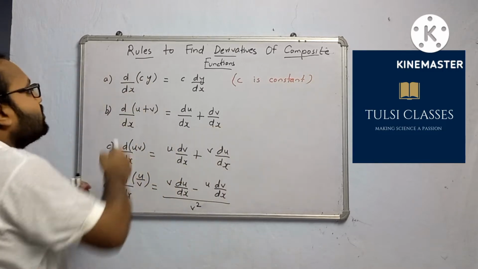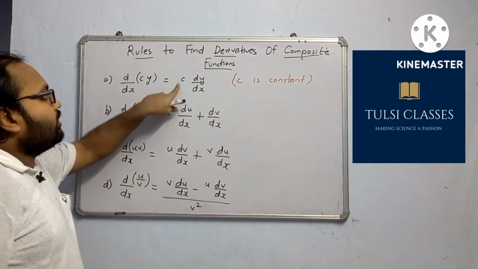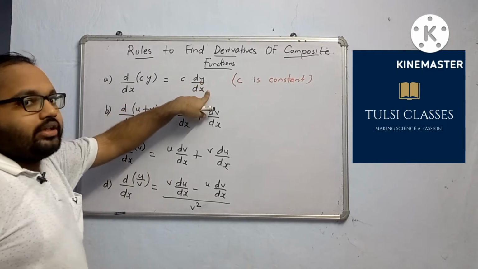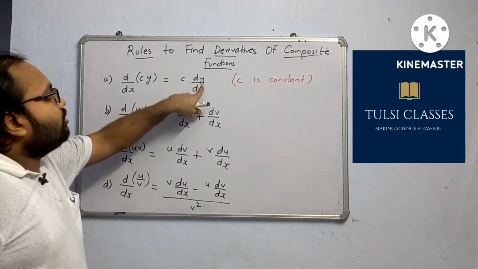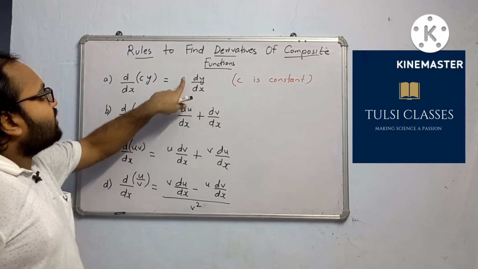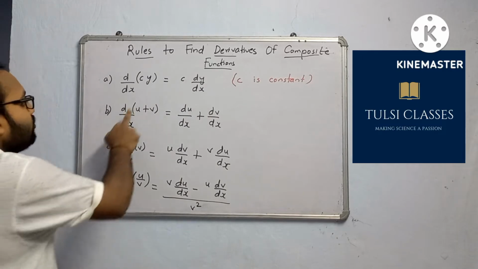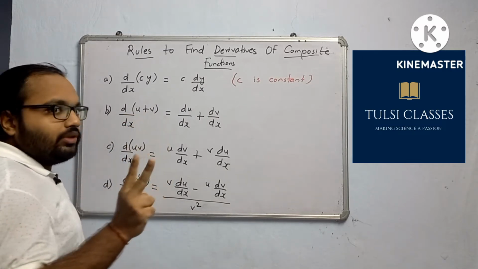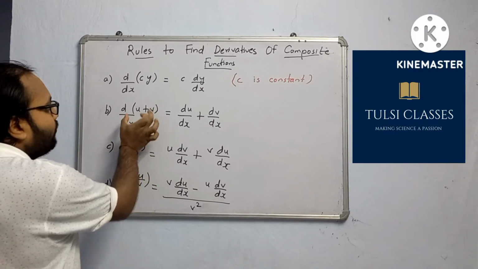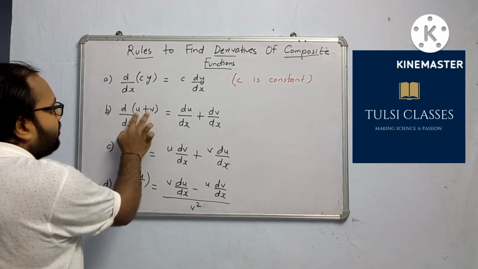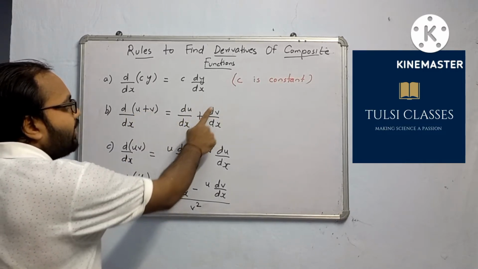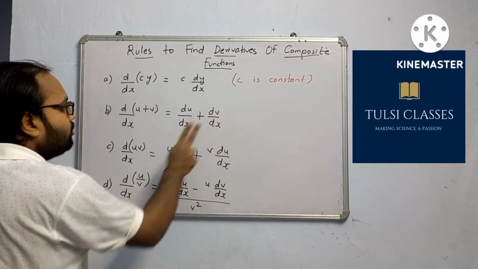What will be the differentiation, that is d dx of cy? C will come outside and it will be multiplied by dy by dx. So we will find the differentiation of y with respect to x, and the constant will be multiplied by it. Now d dx of u plus v, where u and v are 2 functions. We will find du by dx and dv by dx separately, then add both of them.